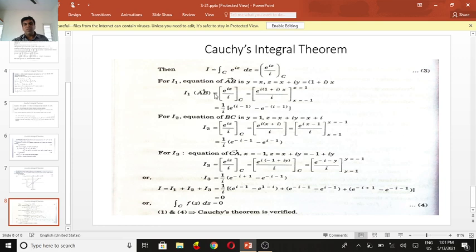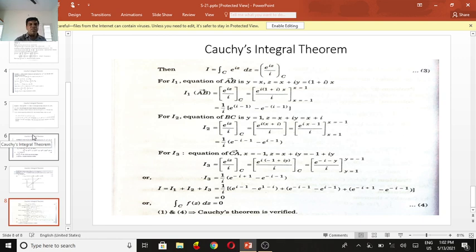So the first integral over AB is e power iz divided by i, which equals e power i times (1 plus i) times x divided by i. Replacing x by minus 1 to 1, we get I1 equal to 1 by i times (e power i minus 1 minus e power minus i minus 1).